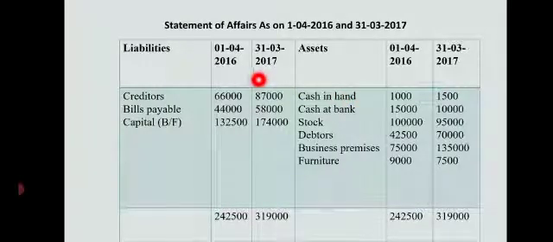Liabilities, as I said, 2 columns at the liability side, 1/4/2016 amount in rupees, 31st 3 2017 amount in rupees. Though I have not written here, you are supposed to write amount in rupees. Come to asset side. 1/4/2016, that is at the beginning of the financial year, amount in rupees, and 31st 3 2017 at the end of the financial year, amount in rupees.